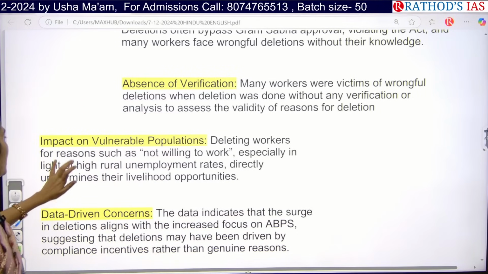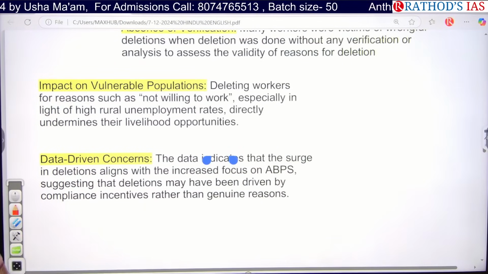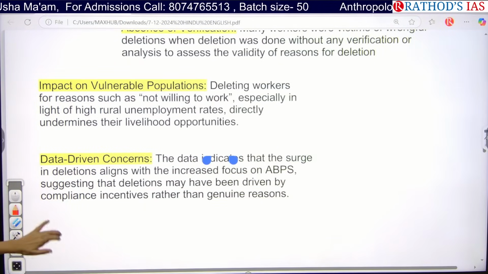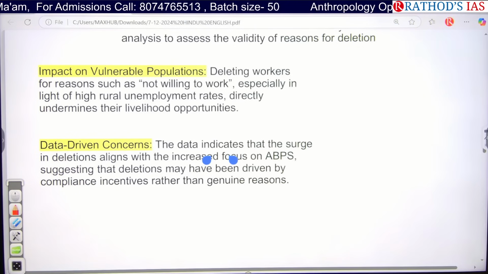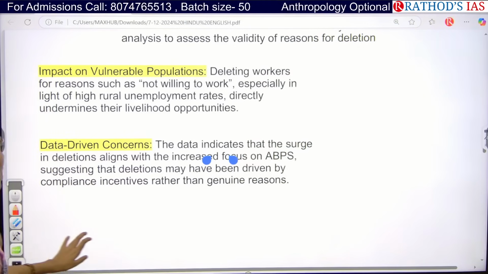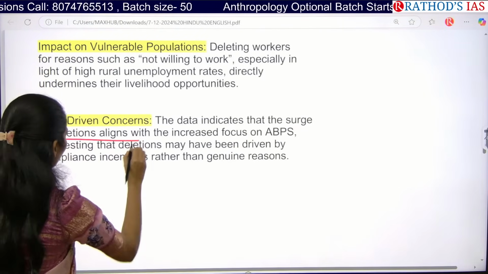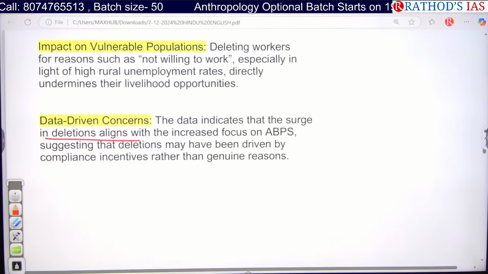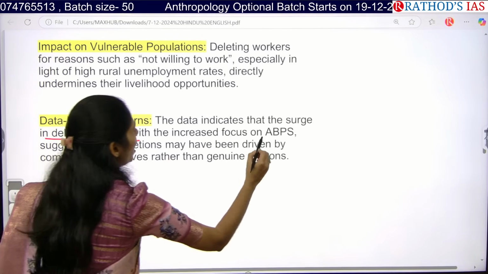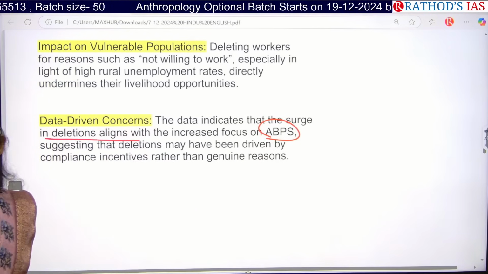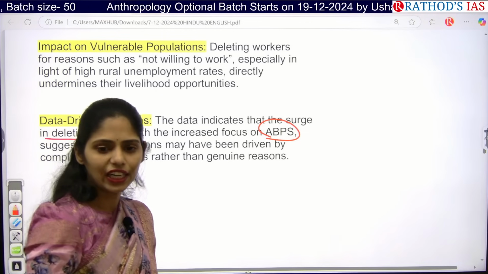The next one is that there will be a huge impact on vulnerable people because of the increase in rural unemployment rate. And the next one is that the data also indicates increased deletions, which aligns with the increasing focus on the Aadhaar-based payment system. So nowadays they want to integrate technology as well.